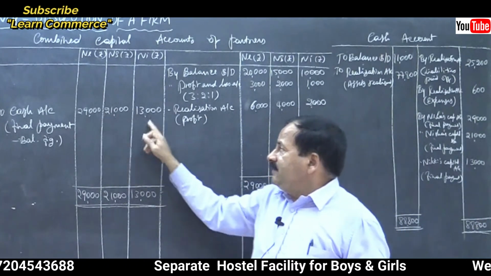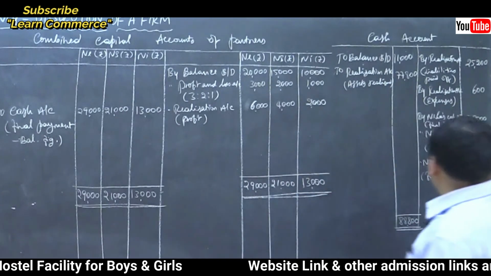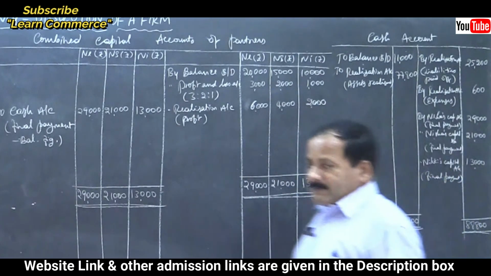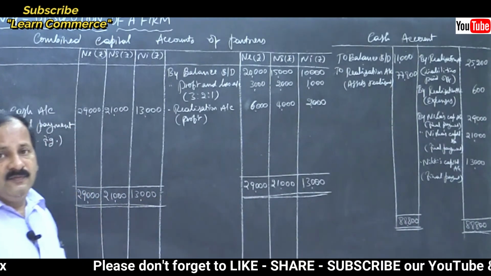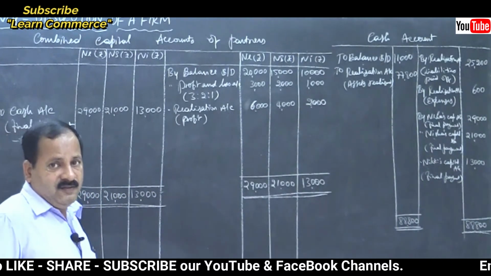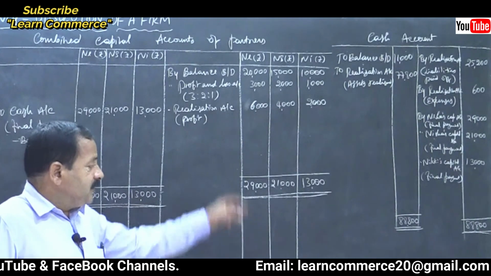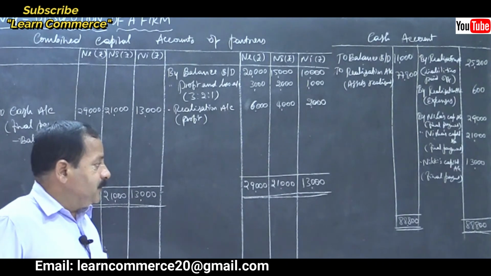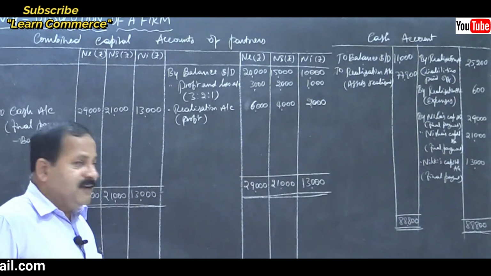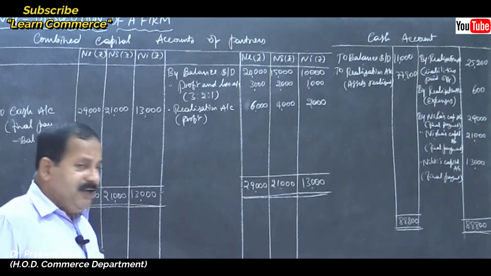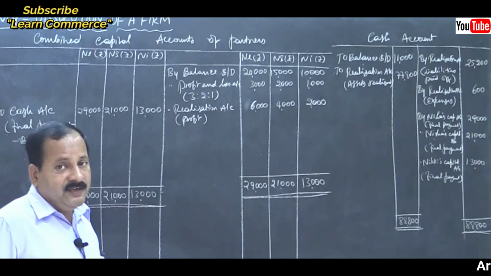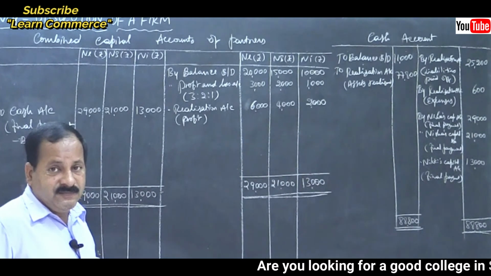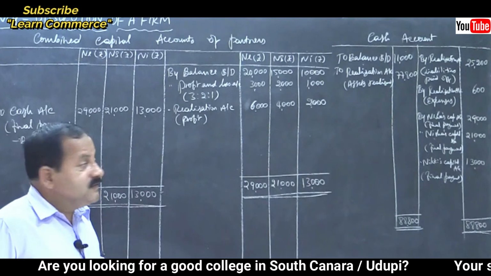So write these balances here and write within bracket final payment. Written. Now take the total. Write the total, 88,800 on either side. It agrees. So this is how you have to solve the problem